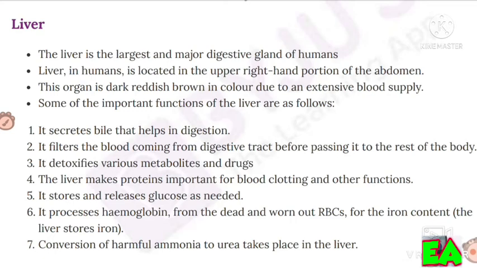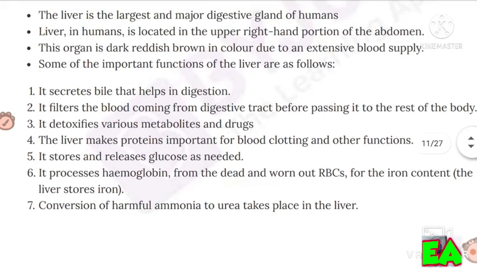It detoxifies various metabolites and drugs. The liver makes proteins important for blood clotting and other functions. It stores and releases glucose as needed. It processes hemoglobin from dead and worn out RBCs for the iron content. The liver stores iron. Conversion of harmful ammonia to urea takes place in the liver.